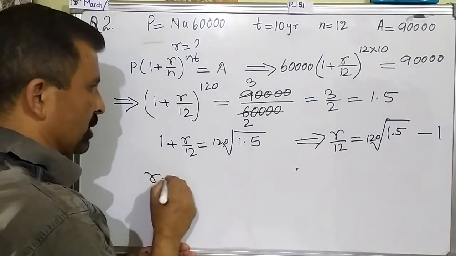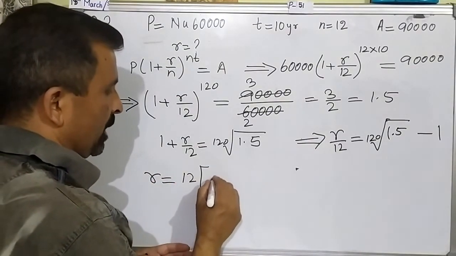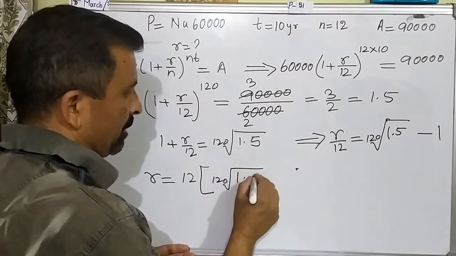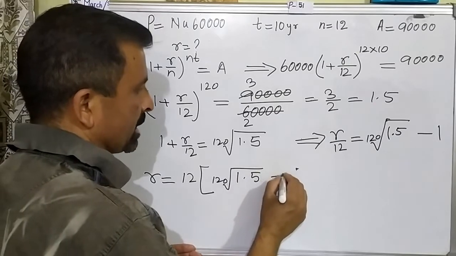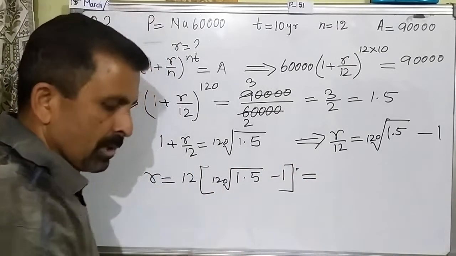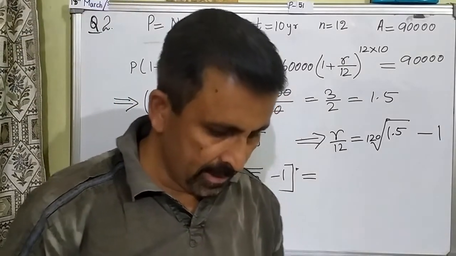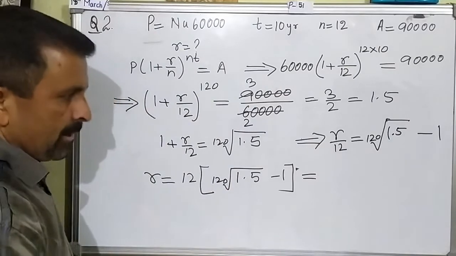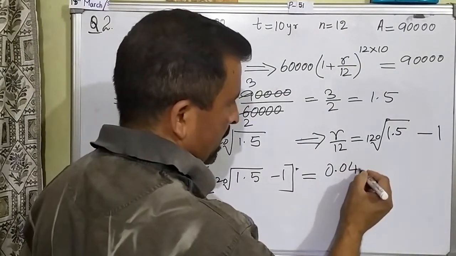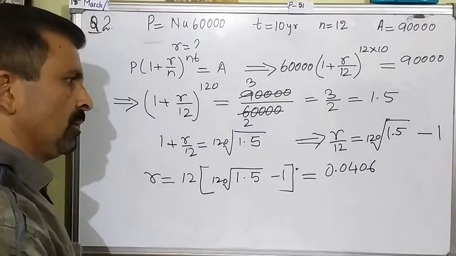So R is equal to 12 into 1/20th root of 1.5 minus 1. Now after this you have no option, you have to use calculator only. Is it very clear? Now when you use the calculator, its value is coming as 0.0406. You got the value of R as equal to 0.0406.